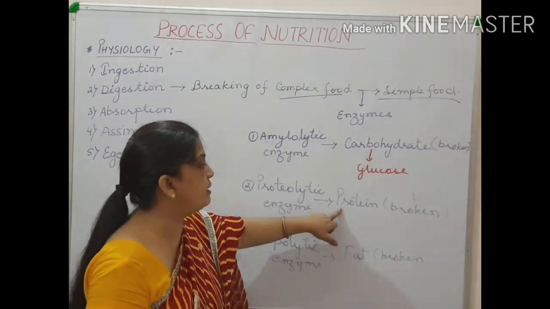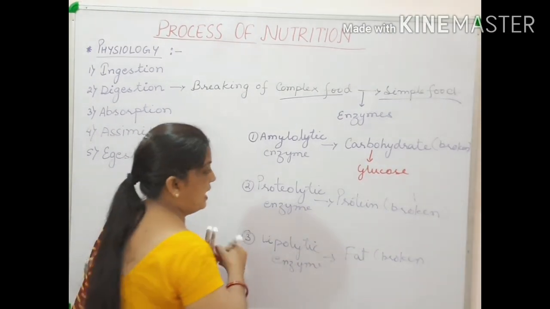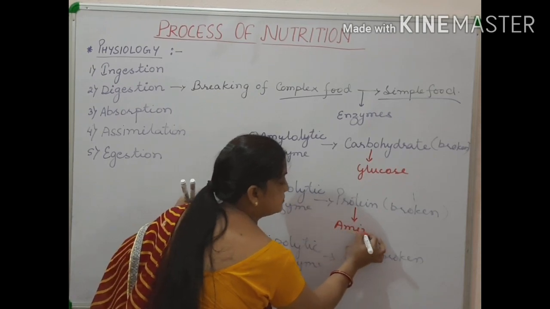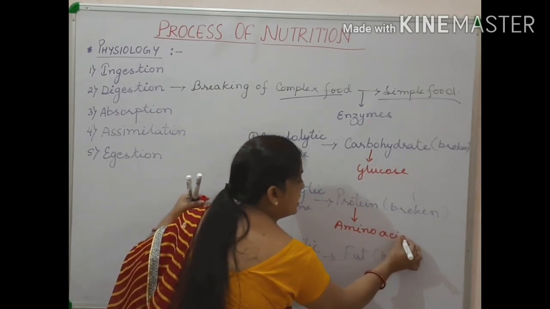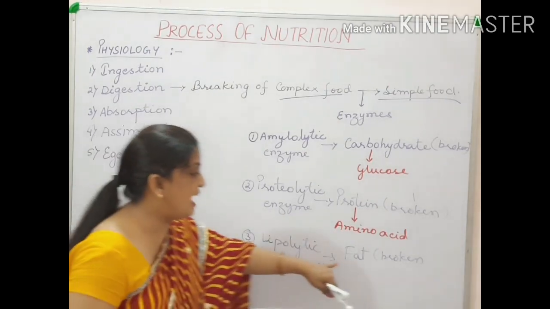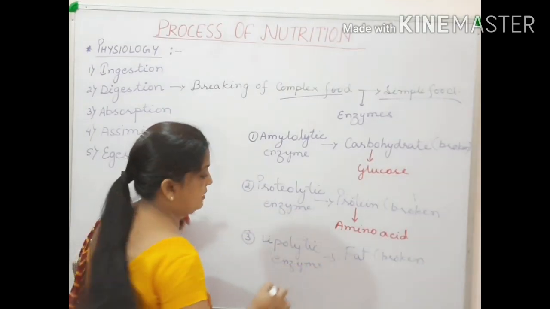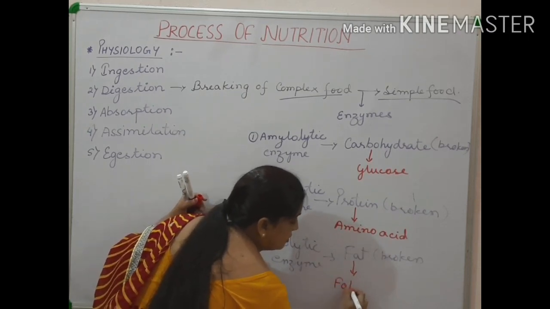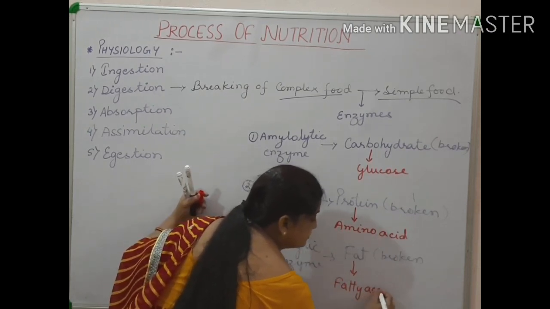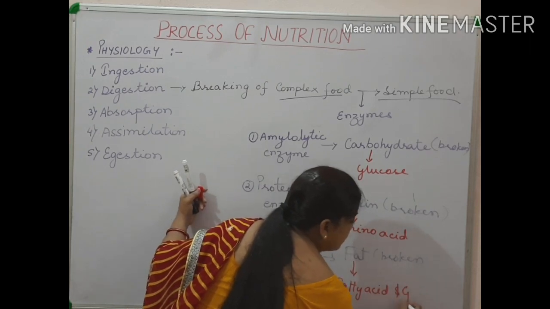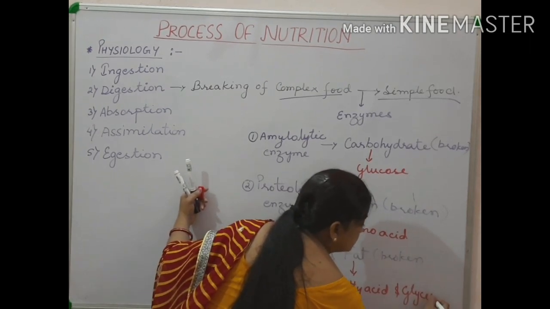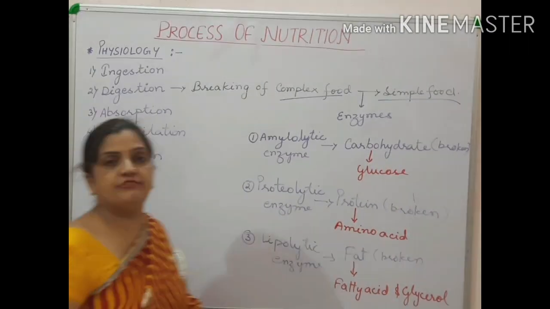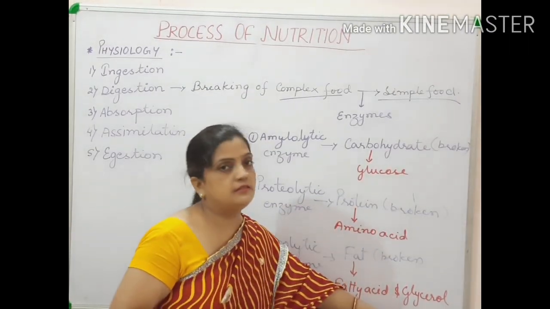Protein is a complex food material and the simple food material of protein is amino acid. Fat is a complex food material and when it is changed into simple, it is fatty acid and glycerol. Some of them pronounce it as glycerol also. So whatever you say, fatty acid and glycerol.